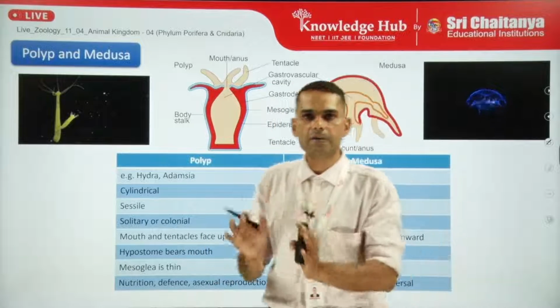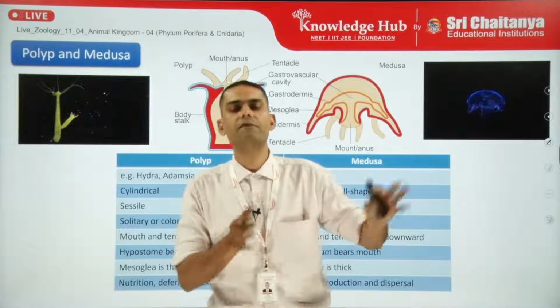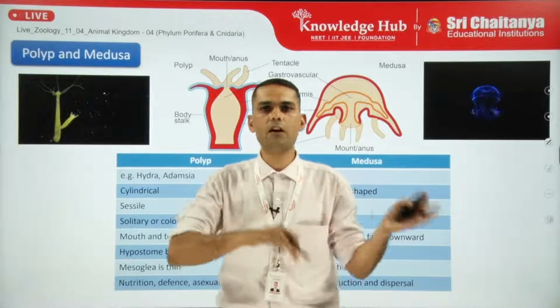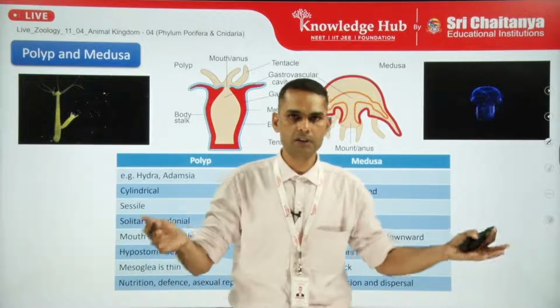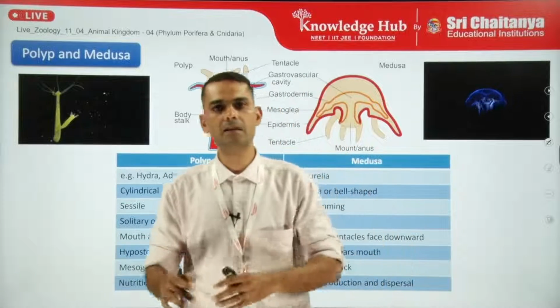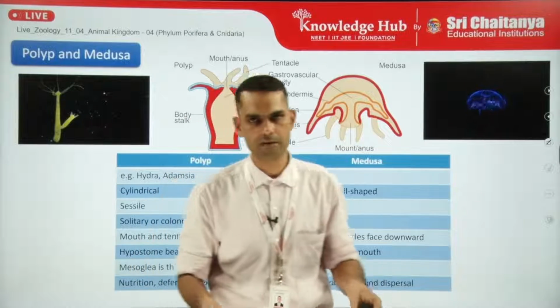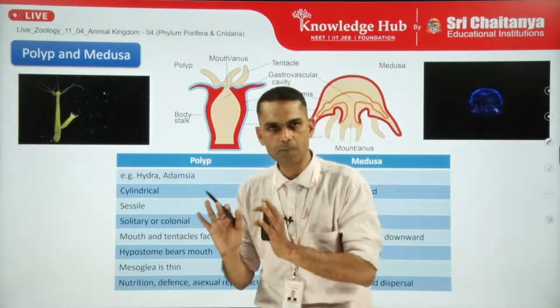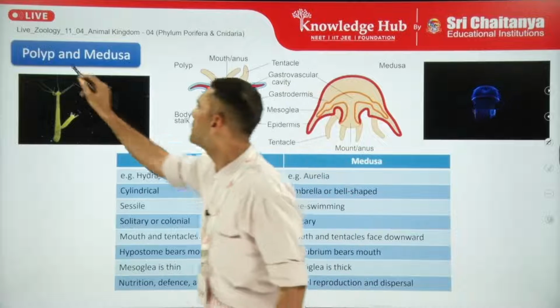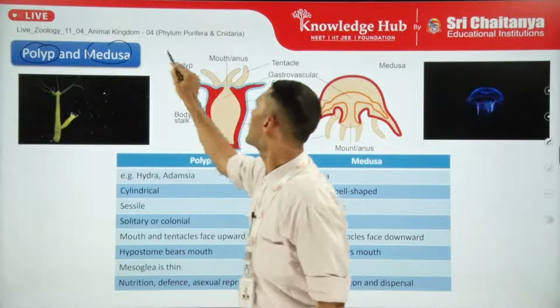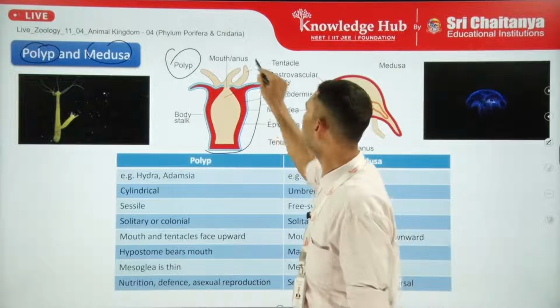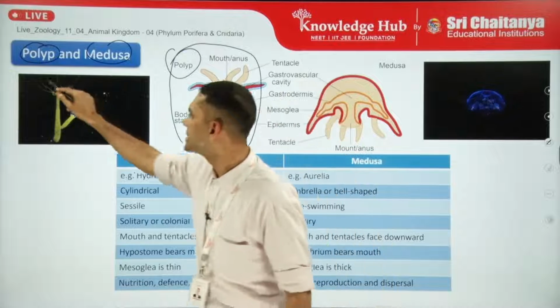So if the organism in its lifetime is showing two morphological forms, two body forms, then we say that the organism is exhibiting polymorphism. So what are the two major polymorphic structures here? Polyp and medusa. So here is the polyp form, the cylindrical form, usually sessile. Here we can see the example of hydra.